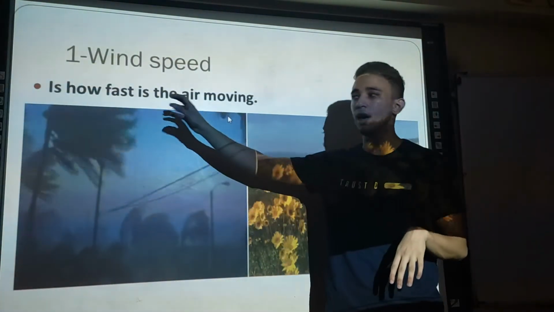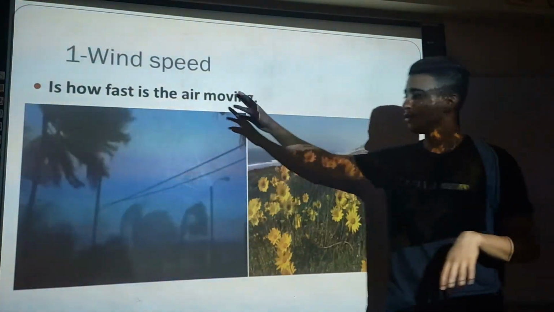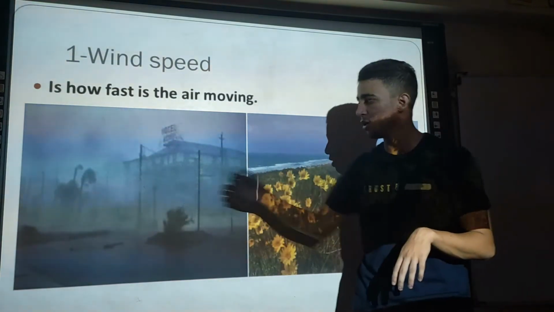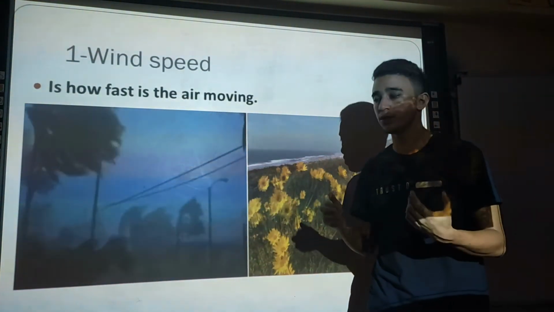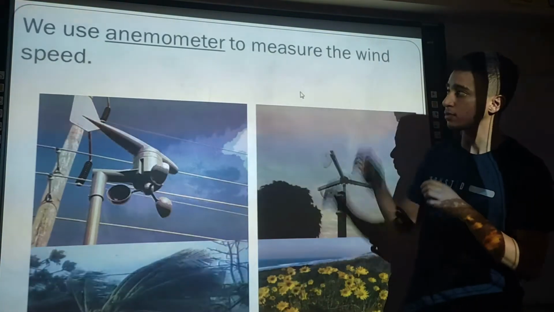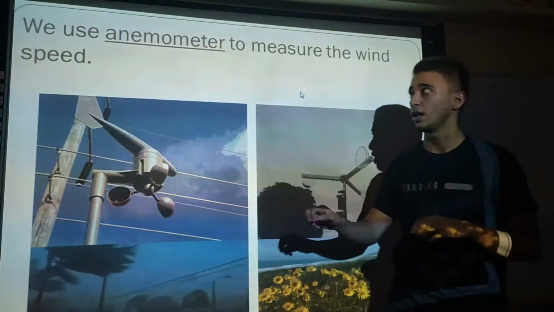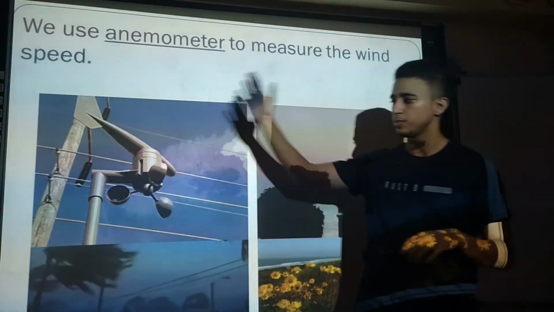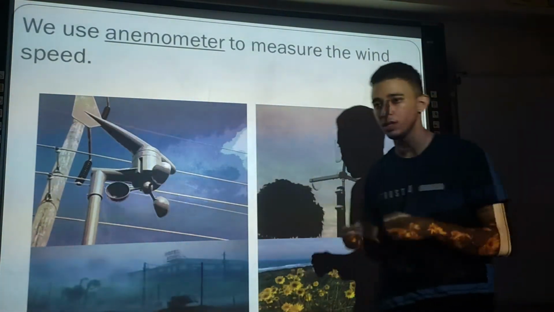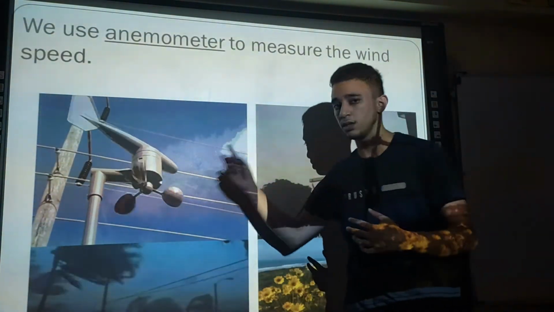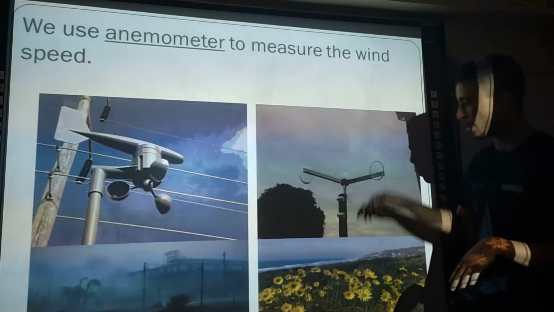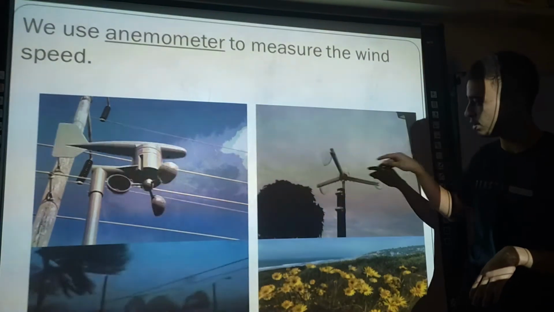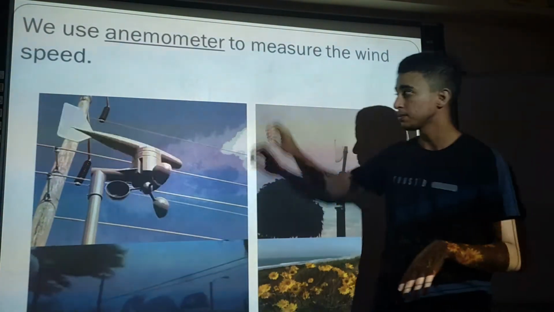Wind speed is how fast the air is moving. Does it move very fast or slow? We use an anemometer to measure the wind speed. As we see in this picture, when the wind is very fast, the anemometer moves very fast, and when the wind is slow, the anemometer also moves slow.